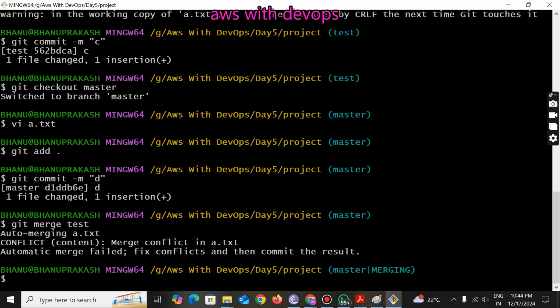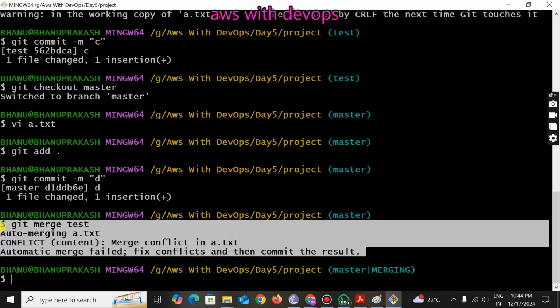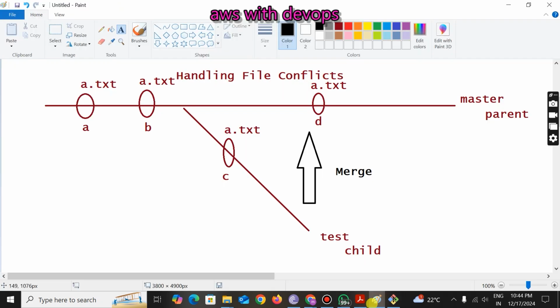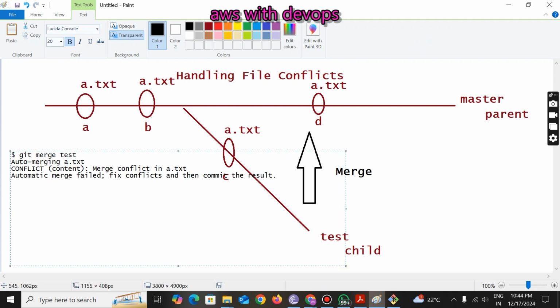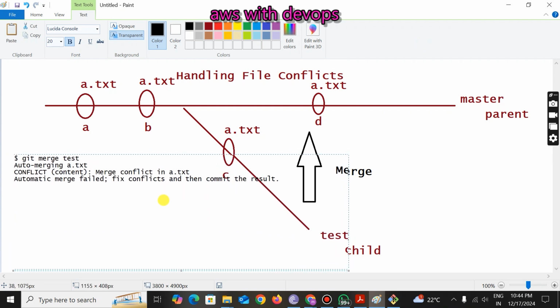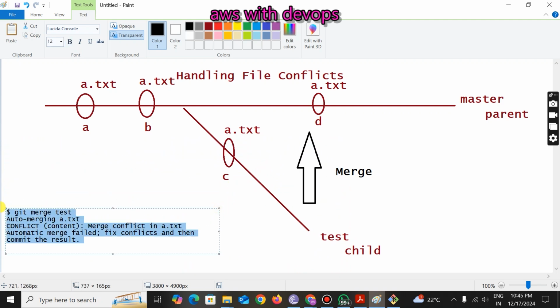You will get the message that merging can't happen. Auto merging a.txt. You will see this message called conflict. Merge conflict in a.txt. Automatic merge failed. Fix conflicts and then do the commit process. So this message will be shown. Why? Because in both the branches, the file names are common, so obviously the merge will fail.